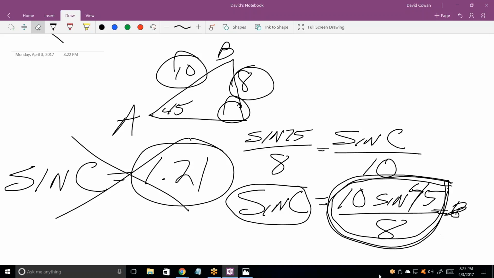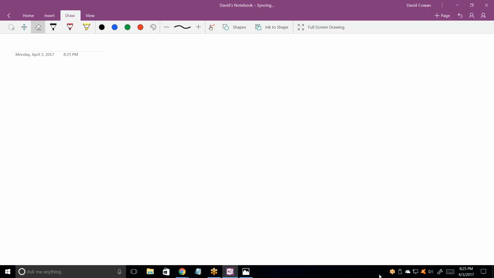I don't want it to be a number greater than 1. I want it to be a different number, just so I can explain this to you. 0.625. All right. So I've got the sine of C equals 0.625. Now tell me what C is.